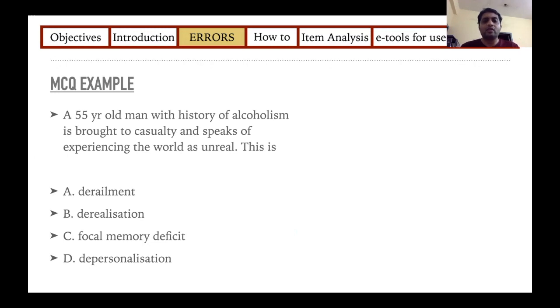So a student who does not even know the topic, just reads the question and the answer, and realizes that the word real is there in the question and in the answer, and maybe the most possible answer. So you must never use a word that is there both in the stem and an answer, which is usually the correct response. So a word that is there in the stem should usually not be repeated in any of your answers.